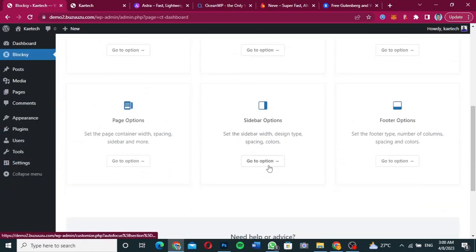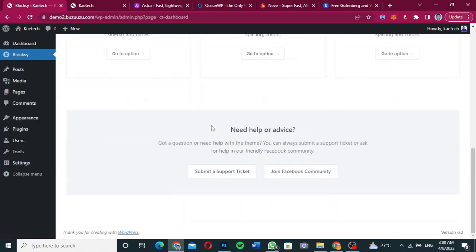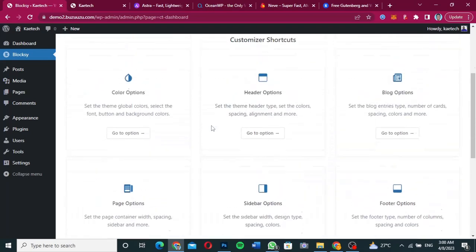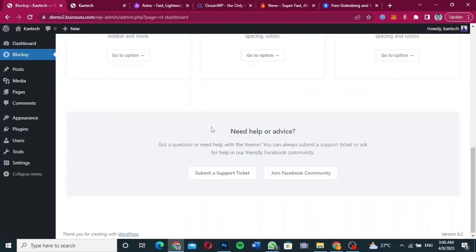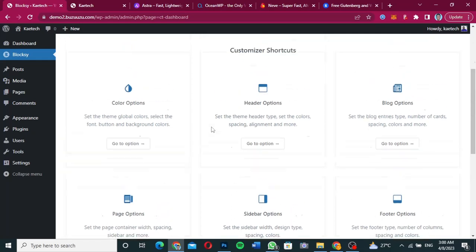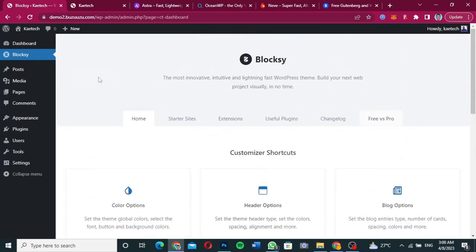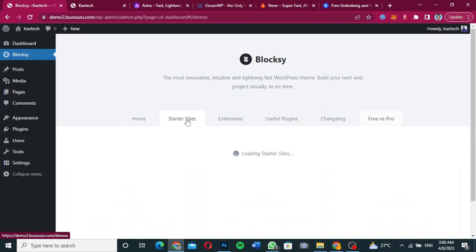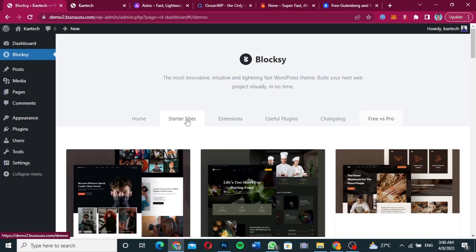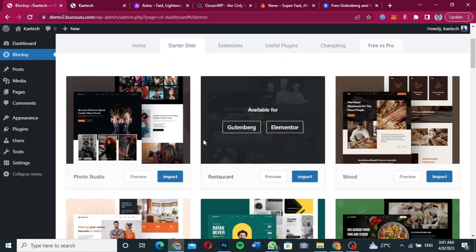Okay guys, so the Bloxy companion is successfully installed, and we can go ahead and check out how it works. I'm going to click refresh to see the starter templates that we just installed. As you can see, we have another tab over here which says starter site. We can click on it, and it will load the starter sites for us, and then we can select the one that we want to import.